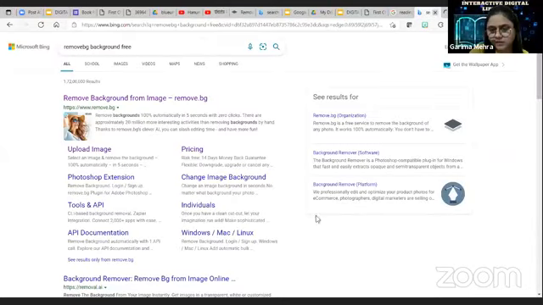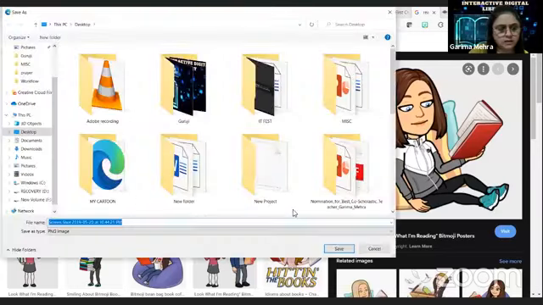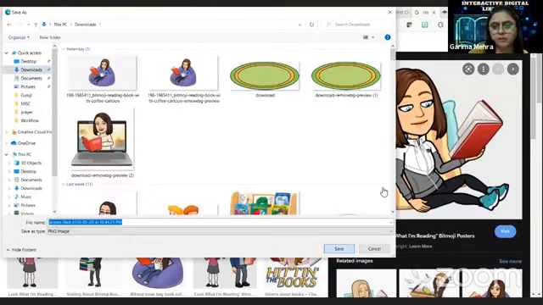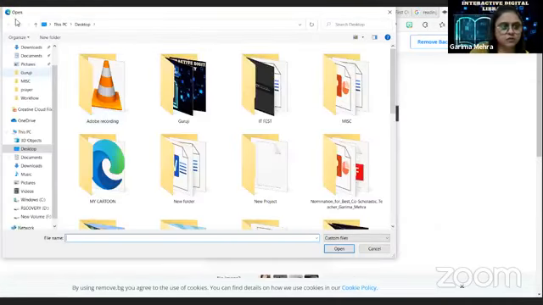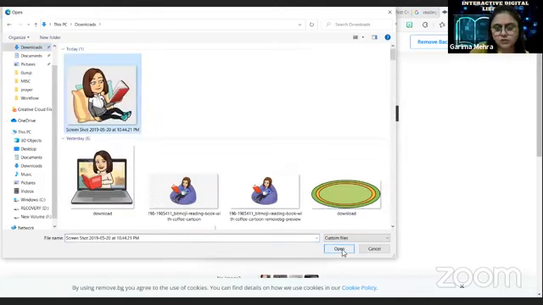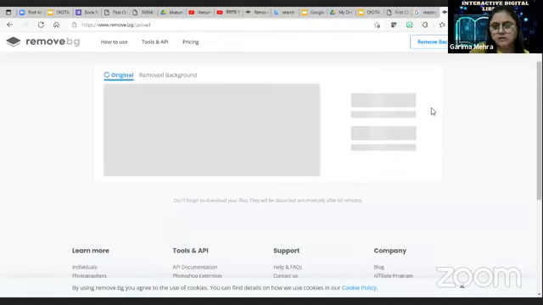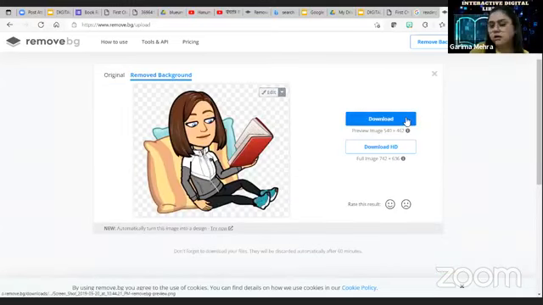You can save this Bitmoji in your system, in the downloads folder, wherever you want to save it. And then you can go to Remove BG and upload your image. We have it in the downloads folder, so we can open this image. In a few seconds, the background is removed. So you can download it.